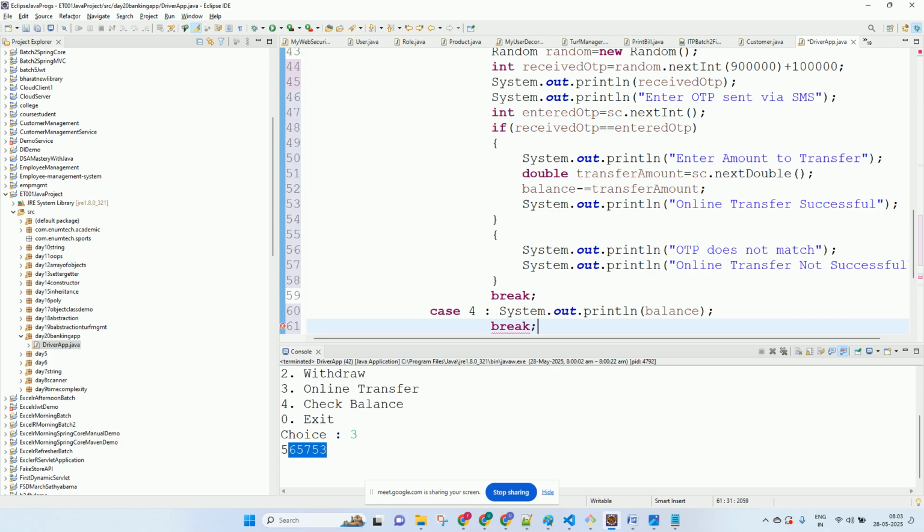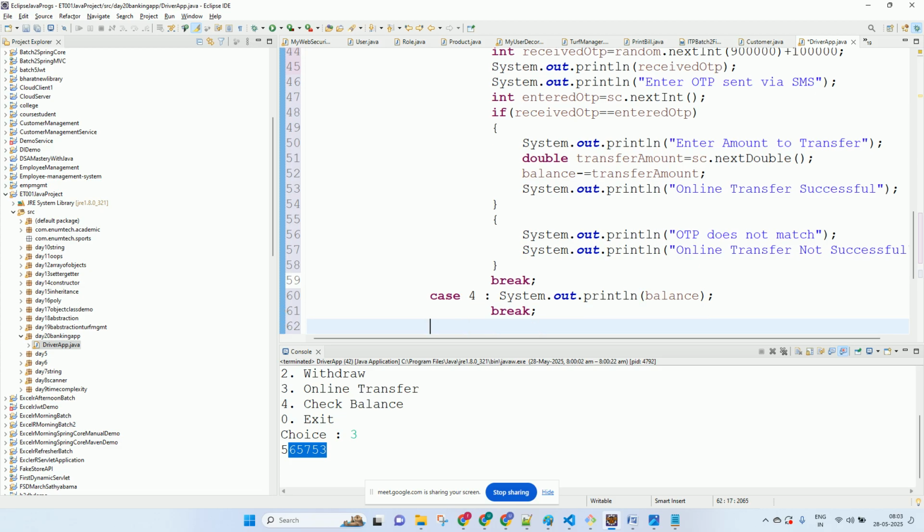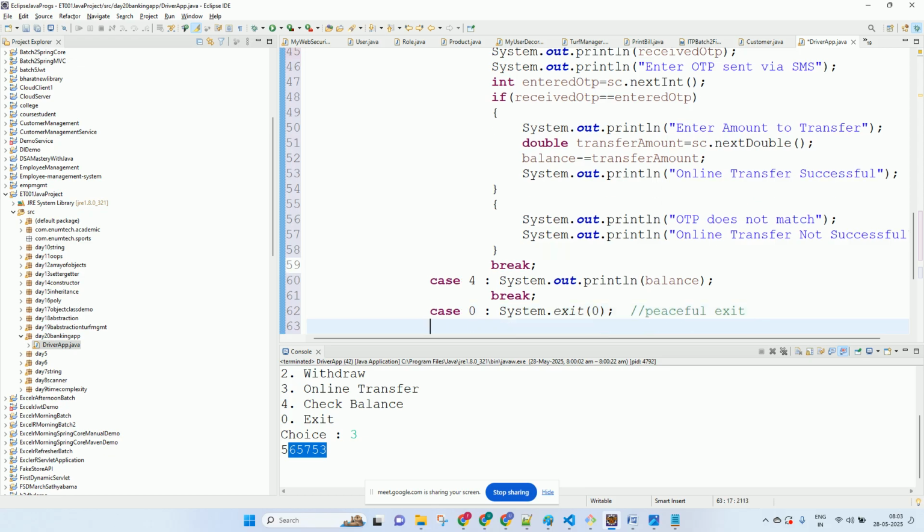And case 0 was System.exit. And this has a status. Status 0 means we are doing a peaceful exit. The programmer is doing the exit on his own will. That is status 0. It is not a forceful exit. And if you enter anything else apart from these options, then this will print: invalid choice. Making sense?